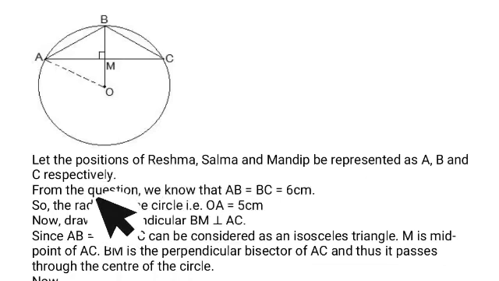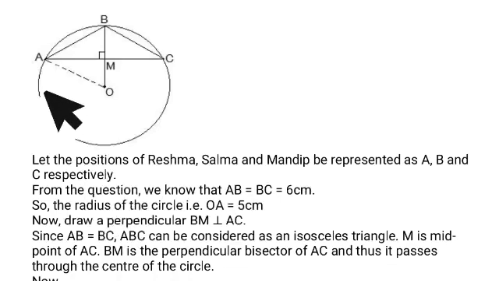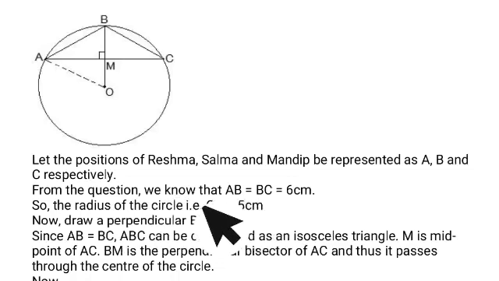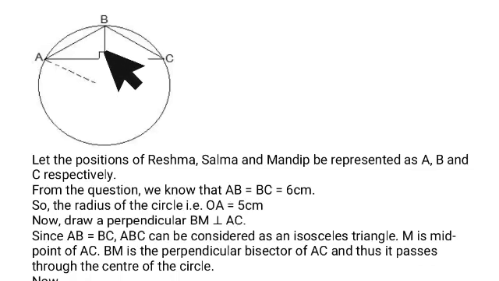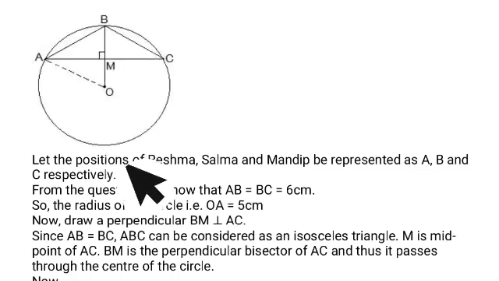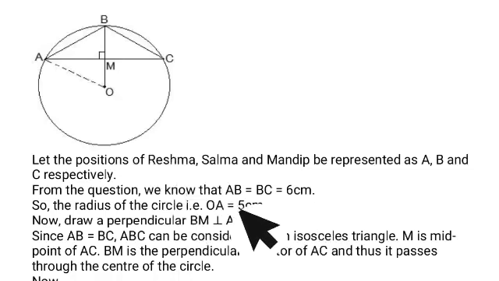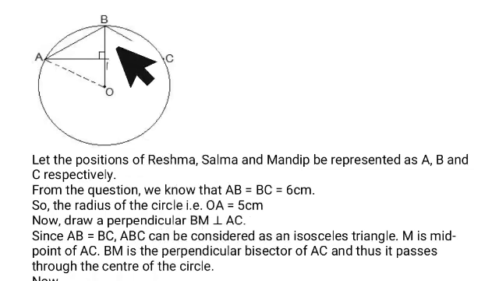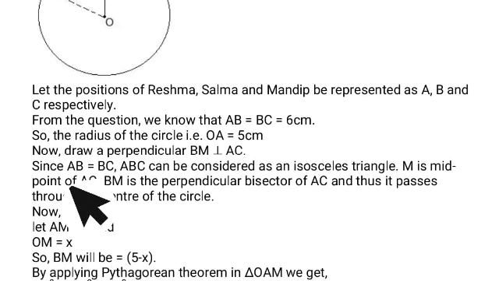So first of all, let's assume that Reshma, Salma and Mandeep are represented as A, B and C respectively. This is Reshma, this is Salma and this one is Mandeep. From the question we know that AB equals BC equals 6 meter and OA equals 5 meter because it is the radius of the circle. Now BM is perpendicular to AC, so this triangle is a right angle triangle.